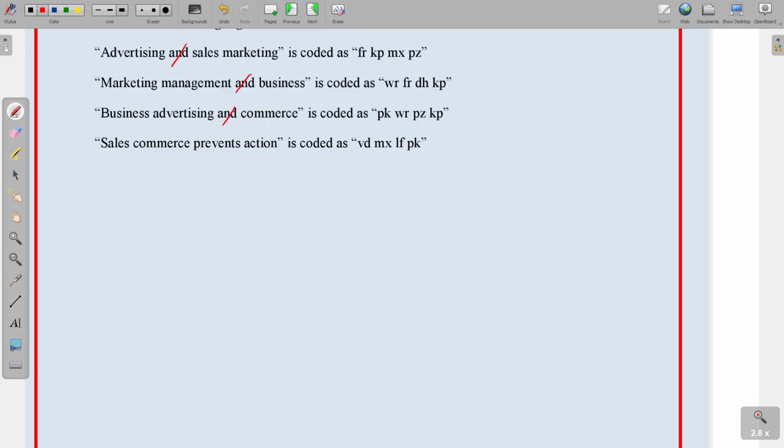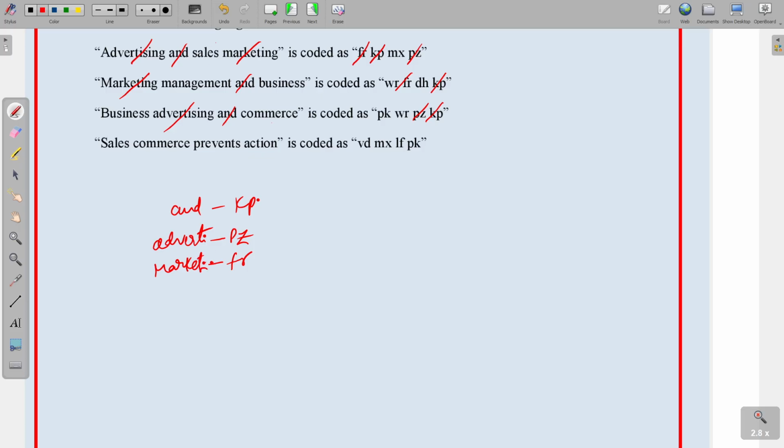Okay, first, second and third. So see what is the code for 'and'? KP, and KP, and KP. So the code for 'and' is KP. Next, see advertising, first and third. So that is PZ. So PZ is the code for advertising. Next, marketing. So see marketing and marketing, first and second. So what is the code for marketing? That is FR. FR is the code for marketing.